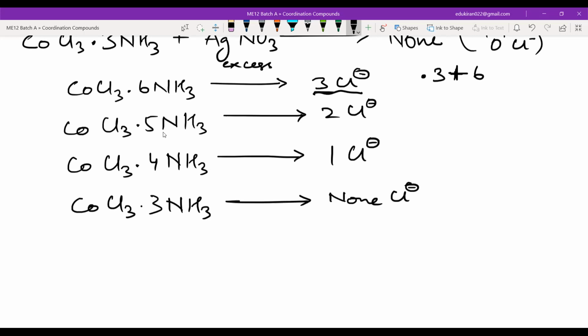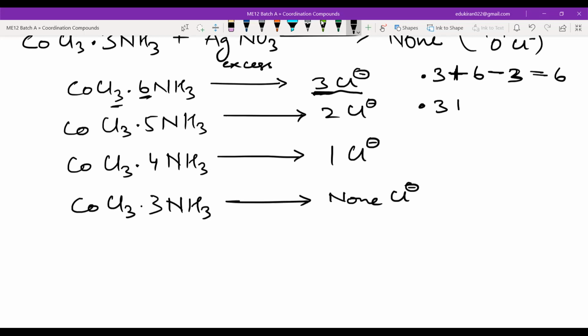Now, as we can see that these 3 Cl negatives are coming out of the compound. He said, let us subtract that. So we will get how much? We will get 6, no? 6 plus 3 minus 3. 3 Cl negative, so we have subtracted this. So we added this plus this minus this. So we got 6. Let us do the same thing here.